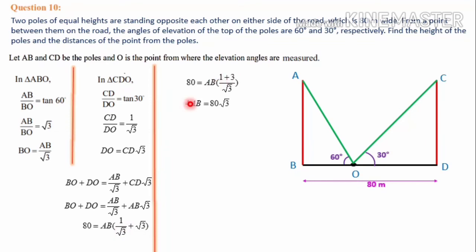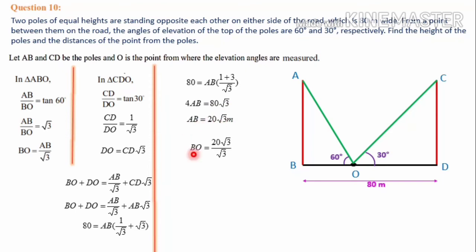4 into AB. So 4AB is equal to, this root 3 can be multiplied with 80, by cross multiplication. That is 80 into root 3, which is 80 root 3. Then AB is equal to 80 root 3 divided by 4. 80 divided by 4 is 20. So 20 root 3 is the length of AB, or the height of the pole.